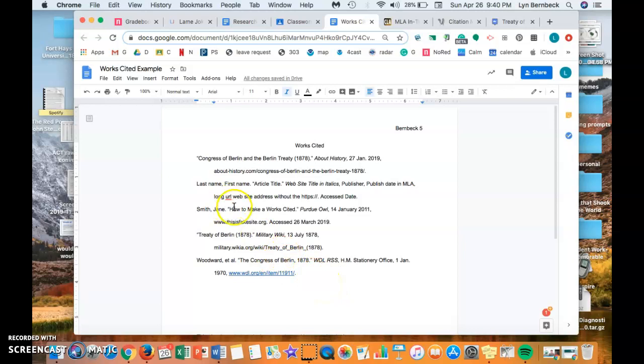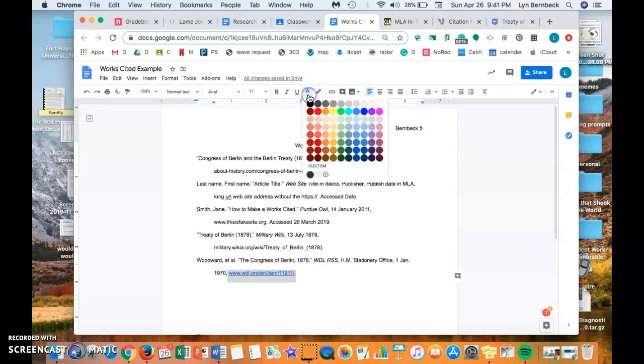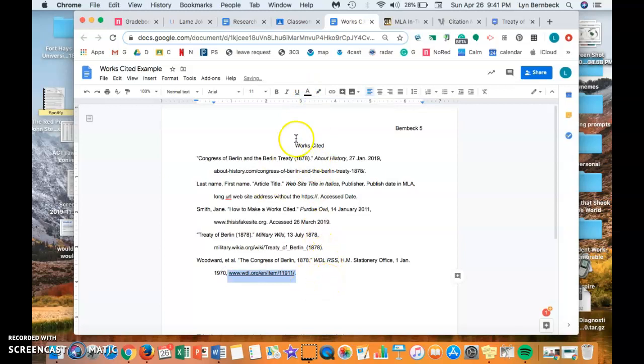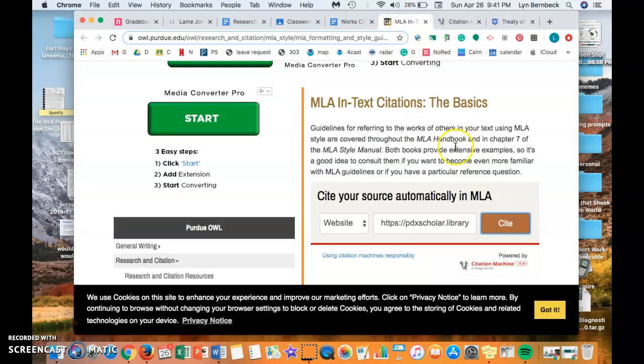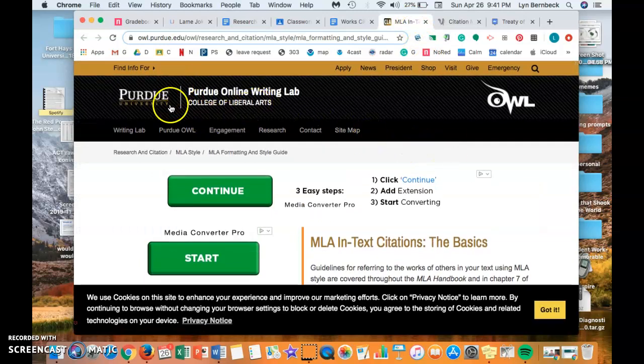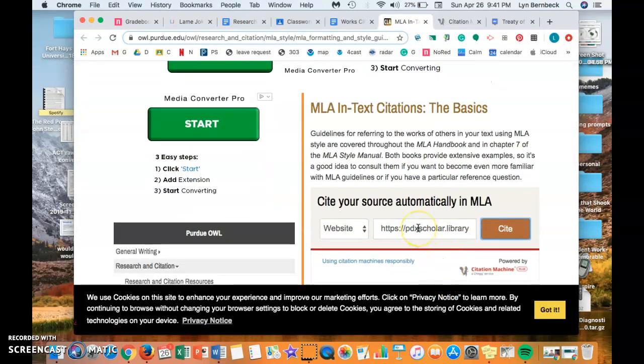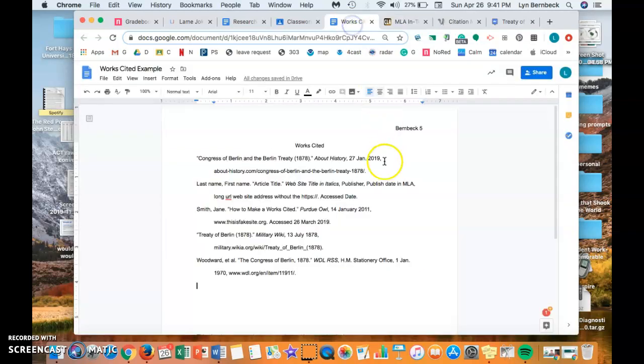All right, and then the other thing that you're going to want to do, like I've got this live link here still. You know what, I'm just going to select that and tell it, hey, color, go ahead and color you black and get rid of the underline. I'm fine if it's underlined. You know, I'm actually fine if it's blue since you guys aren't in class. All right, but that is my works cited page. Boom, I'm done. And I'm going to say, thank you, Purdue OWL. Thank you, Purdue University, for giving us this super awesome little website bibliography generator. I copy and paste it, I put it into my works cited, and I am done.